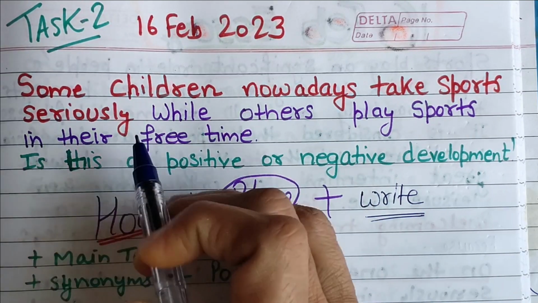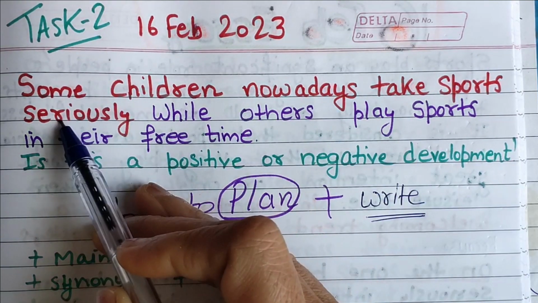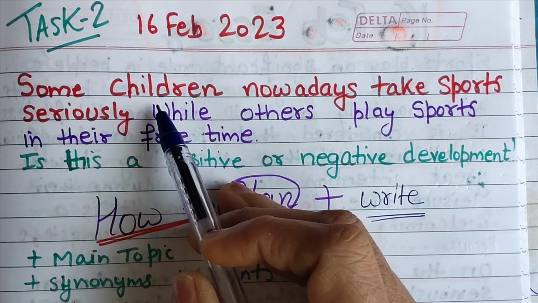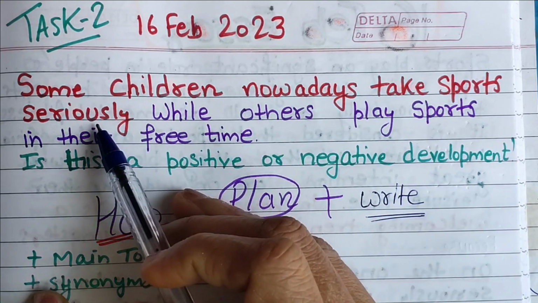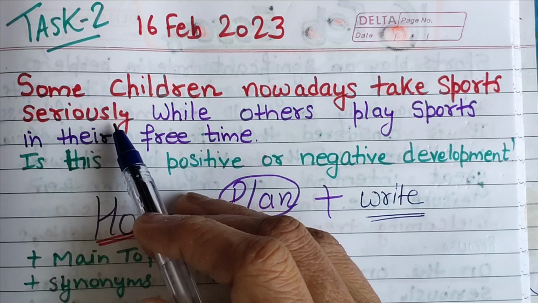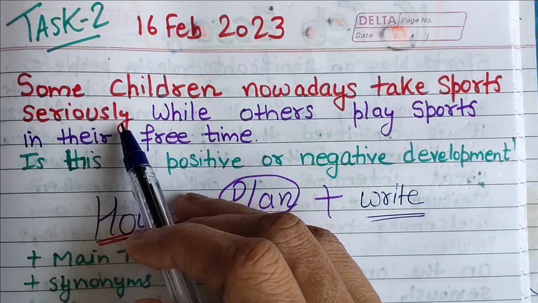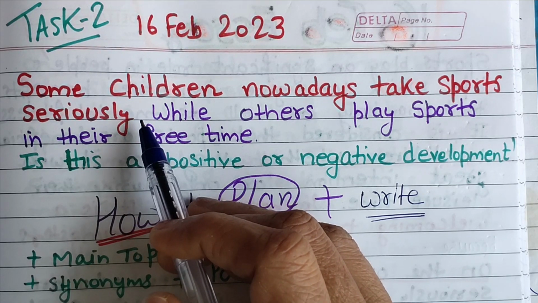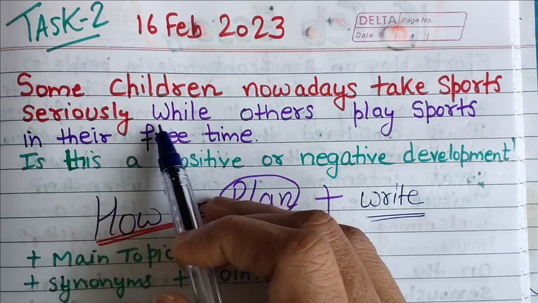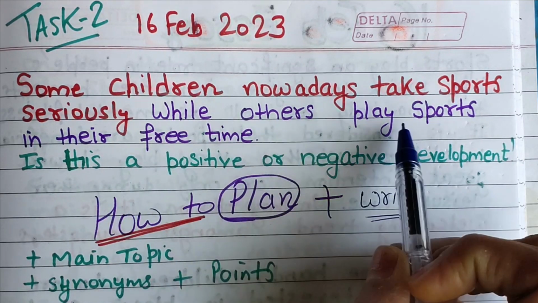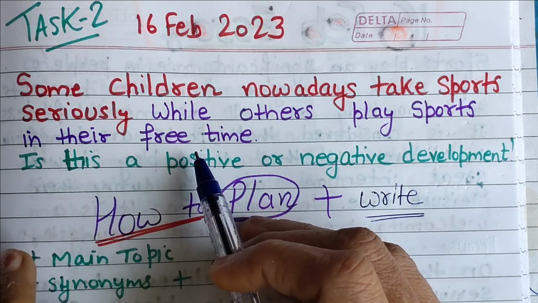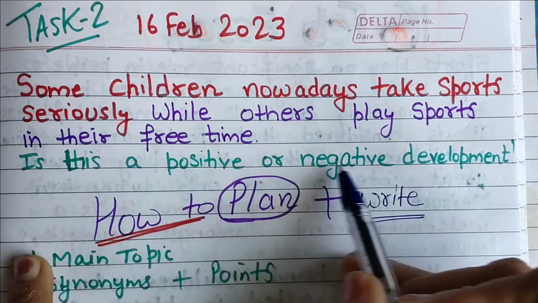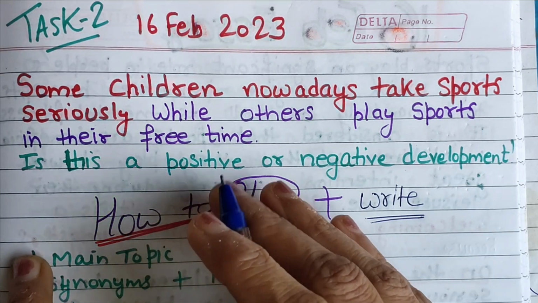Now, some children nowadays take sports seriously while others play sports in their free time. It means some children nowadays are taking sports as a career. Since their early ages they are adopting one sport and they will choose sports as their career. Others are playing sports as a leisure time activity. Now the examiner is asking you, is this a positive or negative change? You have to decide.